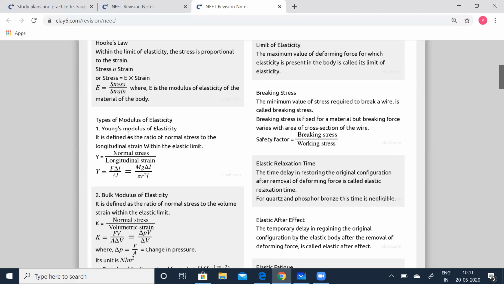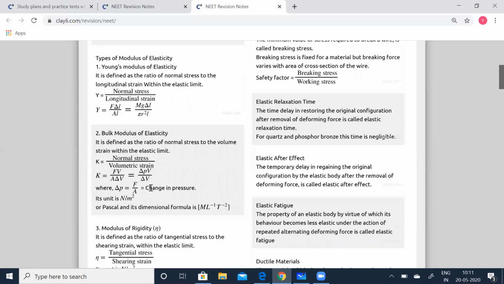Young's modulus of elasticity is defined as the ratio of the normal stress to the longitudinal strain within the elastic limit. So you can simply put it as normal stress by longitudinal strain, which is equal to F L by A delta L. Now you know F is nothing but mg, so just simply put it as mg L by A delta L, and A is pi r squared.